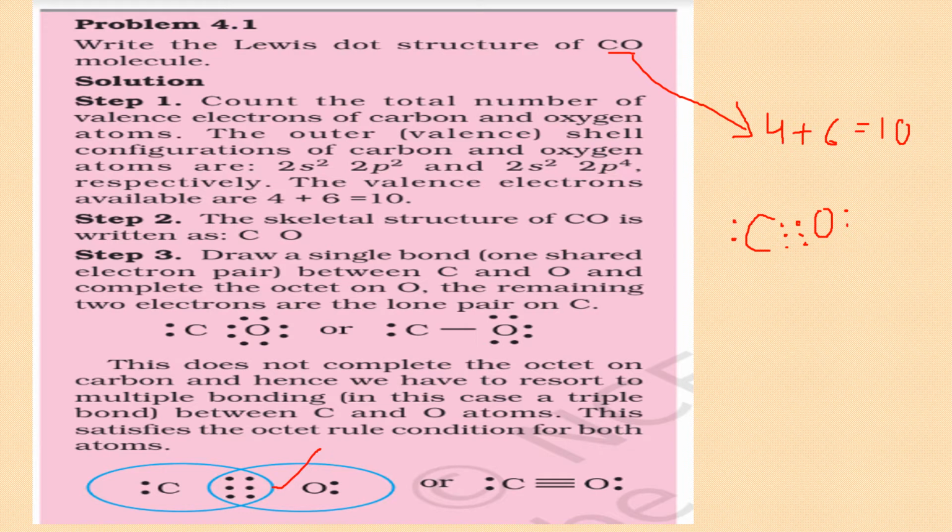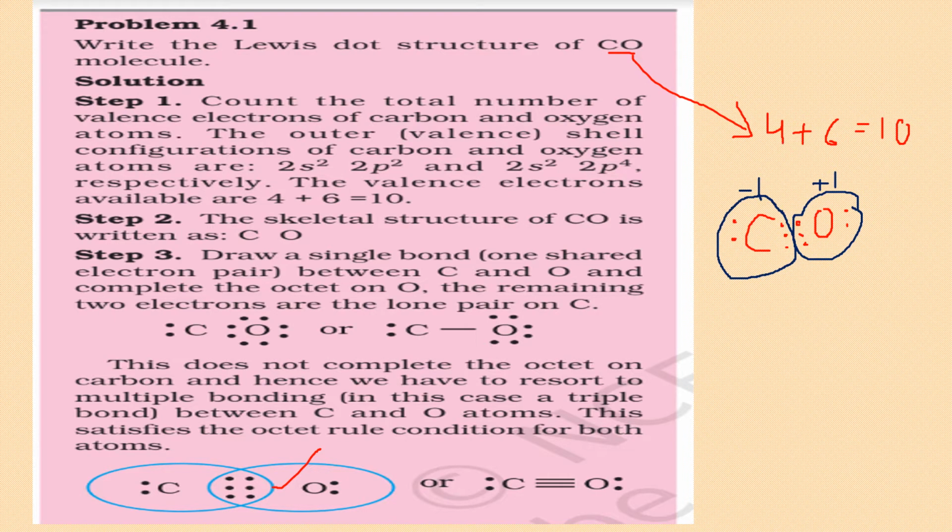Can we predict the charges from here? We have not yet discussed the formula of formal charge calculation, but from here we can predict. See, out of these 6, 3 belong to carbon if it is sharing. Total 5 electrons around carbon and total 5 electrons around oxygen. But we know that oxygen has 6 valence electrons, so 1 is less, it becomes +1 here. And carbon has 1 extra, so it becomes -1 here. That's why the whole molecule is neutral.